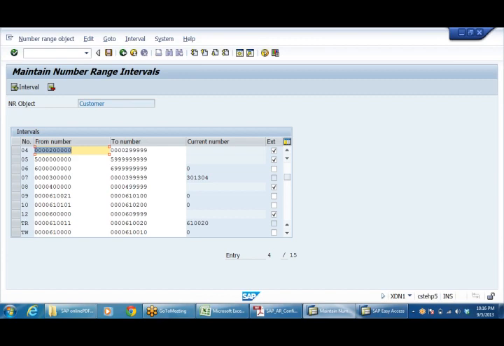I have shown one diagram, and there I have shown you the number of clients.